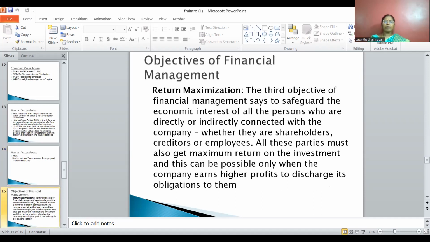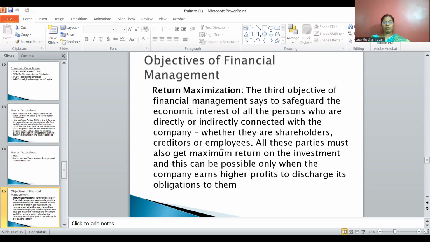Another important objective of financial management is return maximization. This is the third objective of financial management. It says that to safeguard the economic interest of all the persons who are directly or indirectly connected with the company, simply the stakeholders.